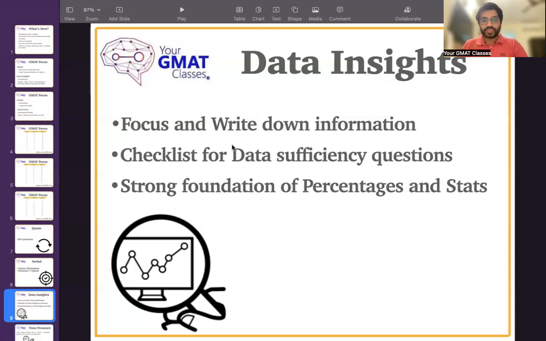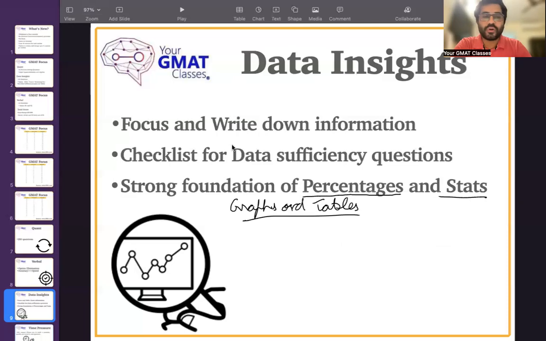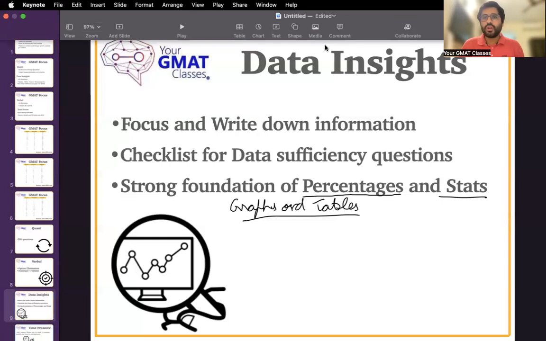Now, coming to the questions which are basically graphs and table kind of questions, which you will see in your data insight section. You really need a very strong foundation of percentages and statistics. They ask you questions about whether there's a positive correlation. They ask you questions about range of data, mean of data, percentage change, percentage increase, ratio change, negative correlation, positive correlation. Anything can come. So you need a very strong foundation of how to solve questions pertaining to percentages and statistics.